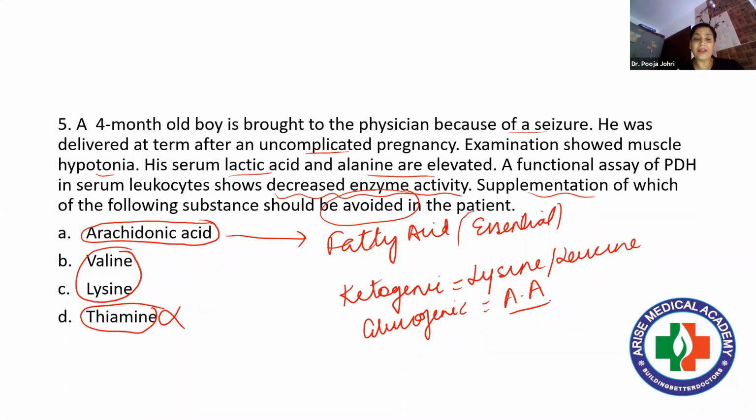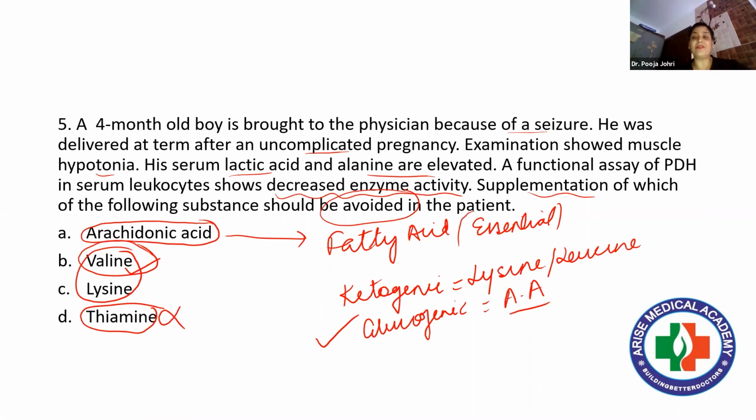So if we see all the four options, the patient should avoid a diet rich in glucogenic amino acids. This is very important, as his PDH activity is low. So the answer here is valine.